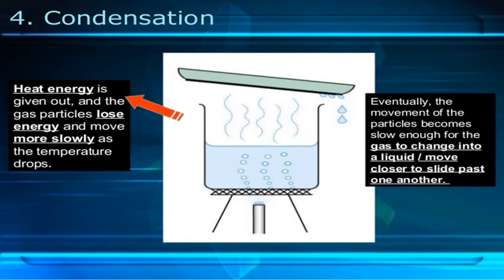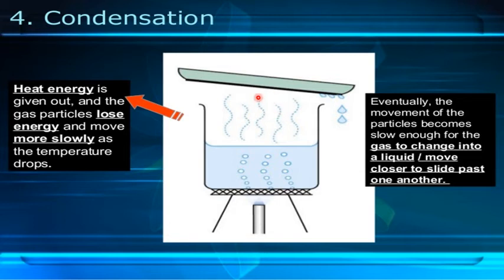Condensation. What is condensation? It is the process of change of a gas into a liquid. Here you can see what will happen to the particles. The gas particles are freely moving. But when we close it with the lid, what will happen? Gas particles will lose energy and move more slowly. They will become cool.